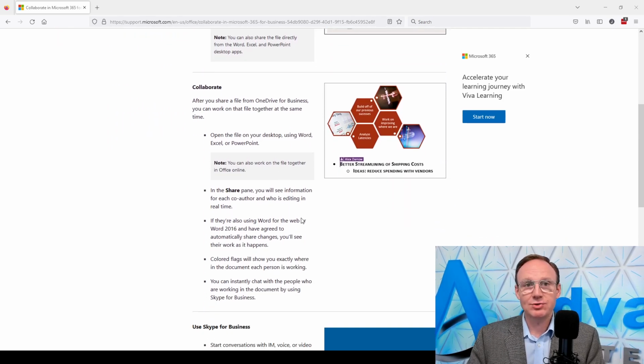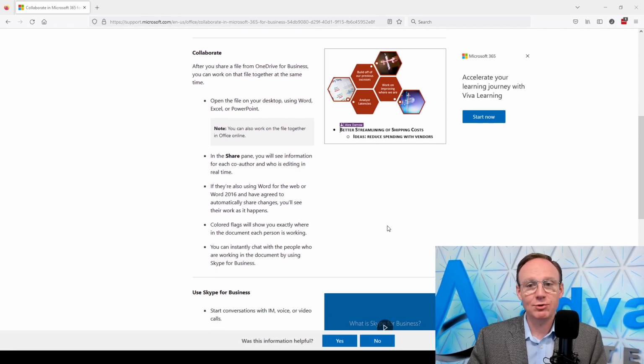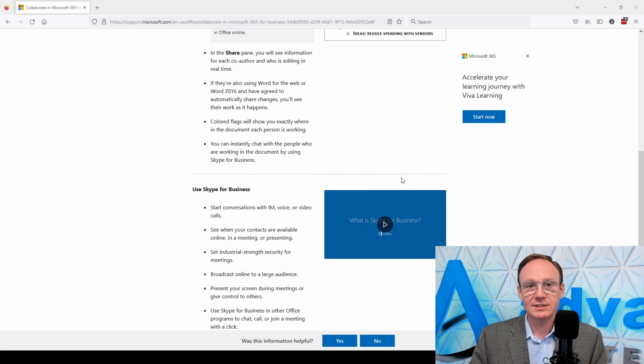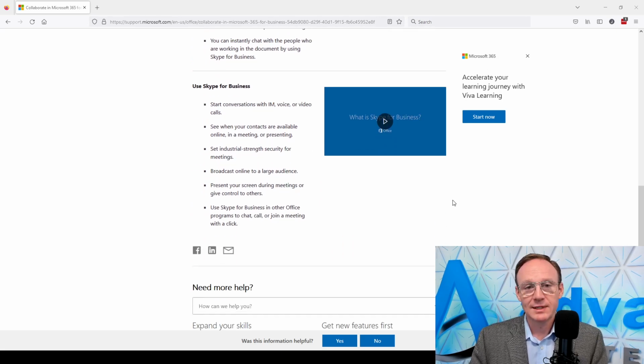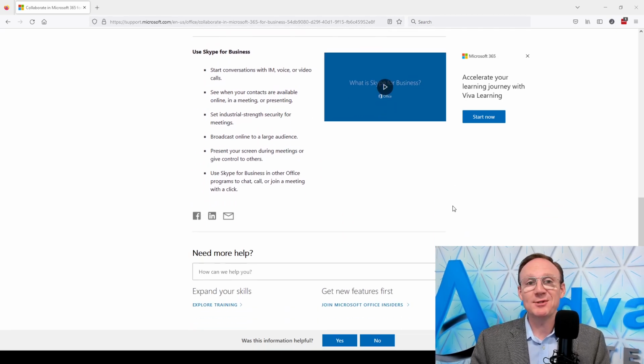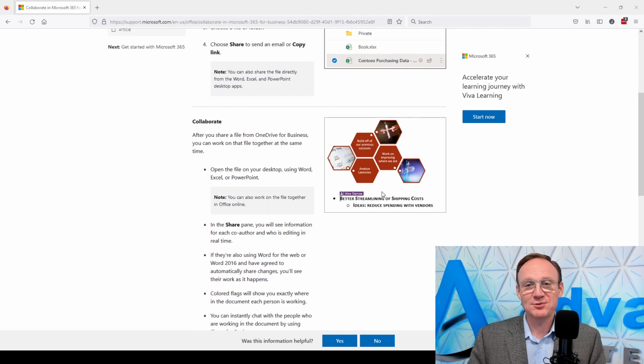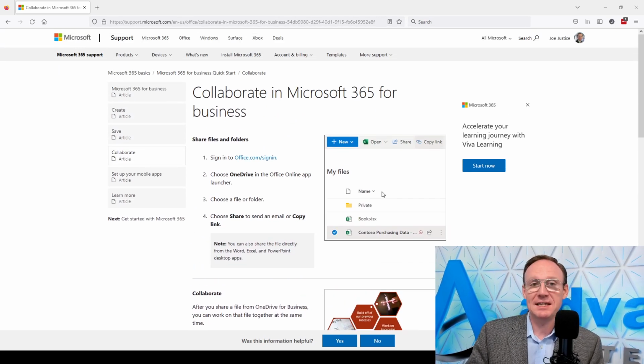So you can go down through this training here. It shows you how to collaborate with a file. You can share it to somebody after you edit it. They can open it right up. And you'll also see, by the way, some Skype for Business stuff pop up now and then through this Microsoft training. That's all been replaced by Teams, just so you know. Anytime you see anything about Skype for Business, that's actually all embedded within Teams now.